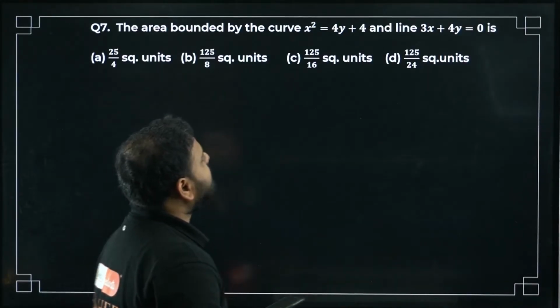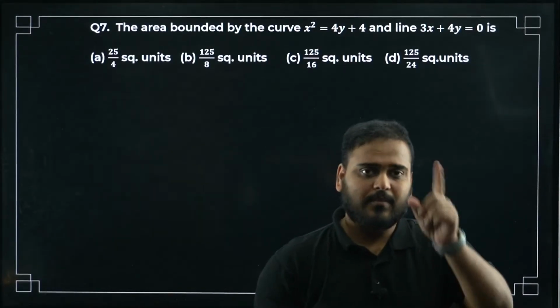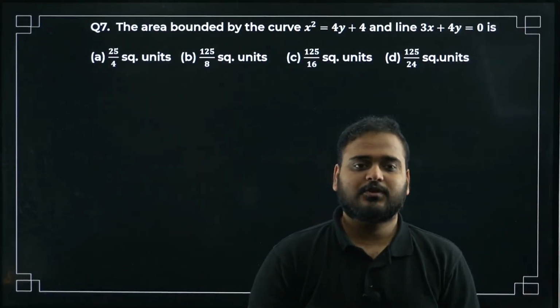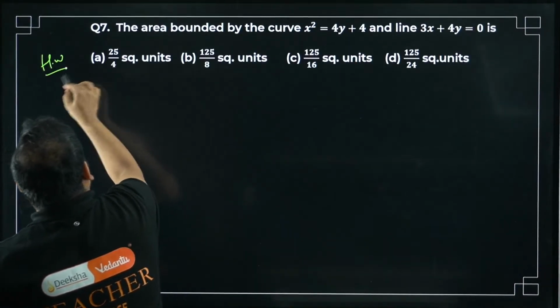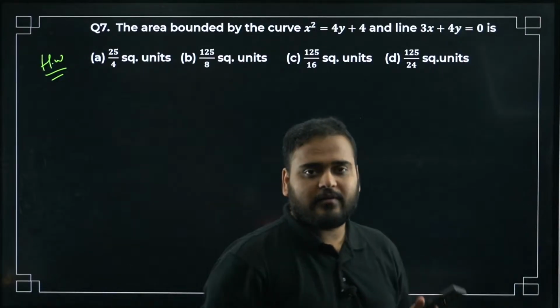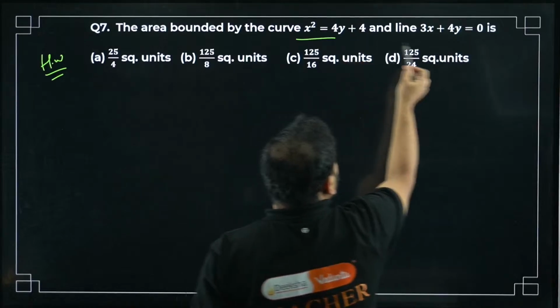Question number 7, I will not solve all the questions. This one I will give you the steps, but I will give you the answer. You have to solve from your side, so it's like homework. You try it from your side. I'll give you the option also. I'll give you everything that you need to solve it. Think about it. What I have is the area bounded by this curve and this line.